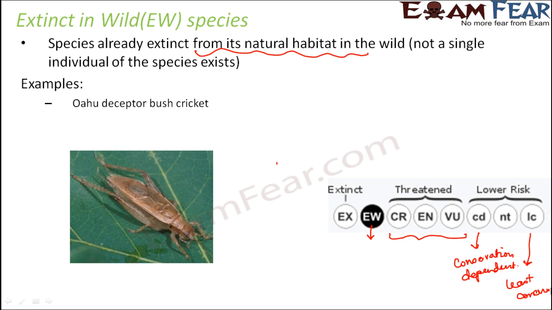However, just now when we talked about the threatened species, I said that all these three, that is endangered, critically endangered, vulnerable, and also the low risk species, fall under the threatened category. So in a way that is true, but when you look at this list, it is actually trying to tell you on a priority basis which needs more attention. So forget about extinct and extinct in the wild, because they have already become extinct, so you just can't do much about them. But the next category would be the higher risk threatened organisms, which is CR, EN and VU, and then the lower risk ones, which is CD, NT and LC.